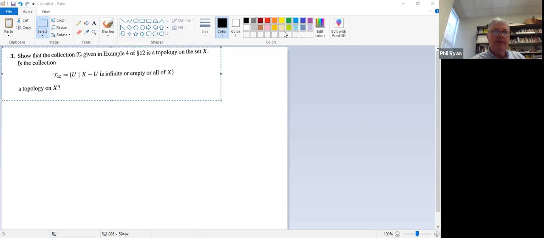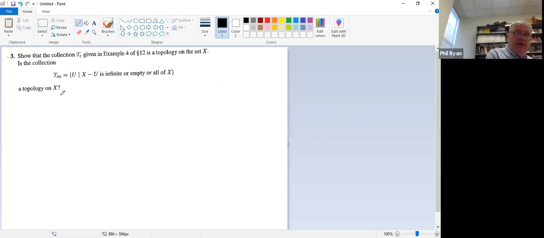Okay, let's look at problem number 3 then. So remember, T_C is the topology given by subsets whose complement is countable.